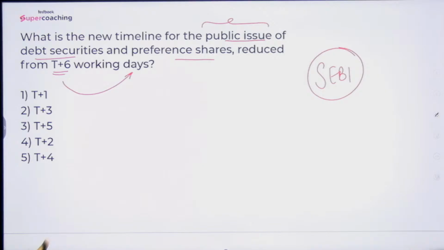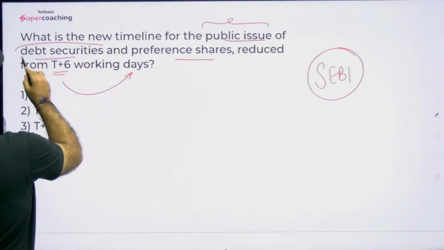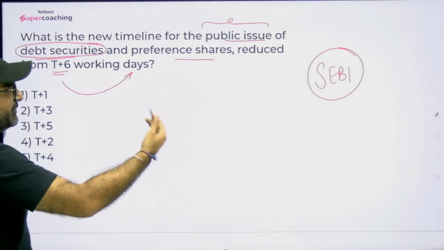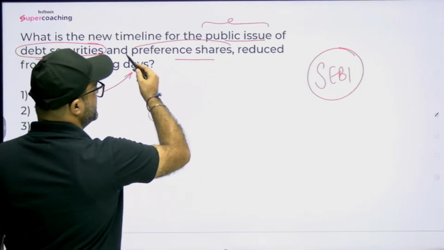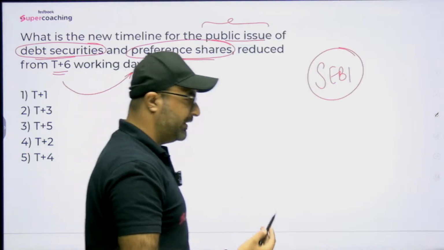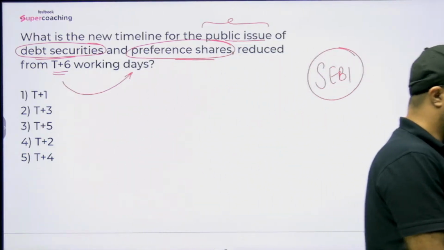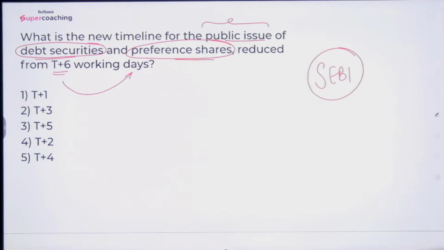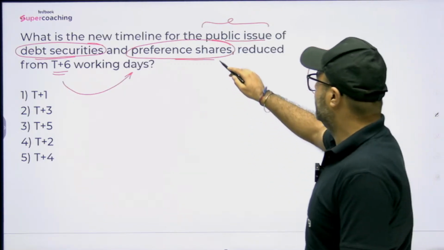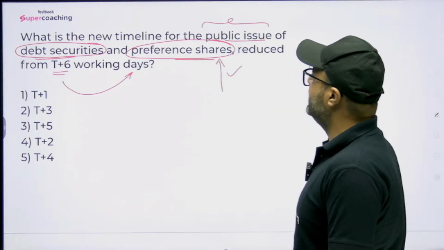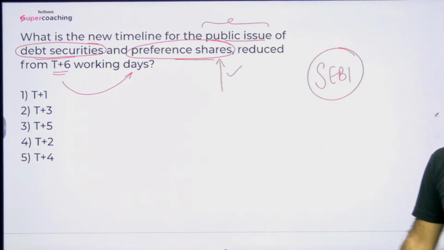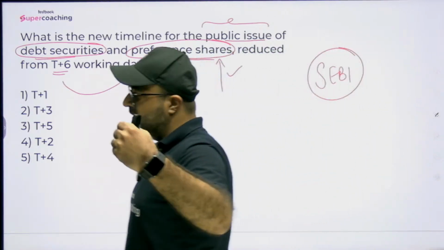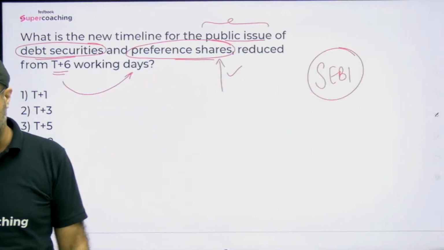Guys, debt securities basically means the debt instruments through which companies or fundraisers raise the funds in the form of loan, and preference share is a special type of equity instrument where your return is predefined as well as your preference share can be redeemed in the near future, but most importantly, they have preference over the equity shareholders in terms of dividend payment as well as in terms of payment at the time of liquidity, at the time of insolvency of the company.